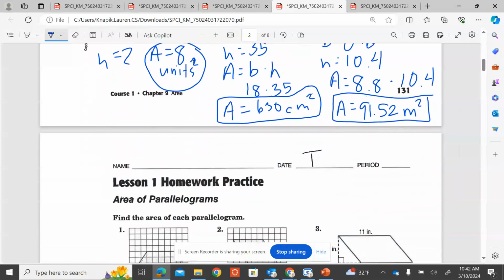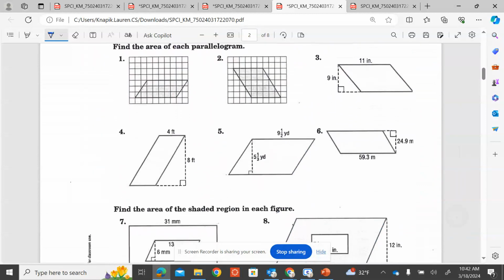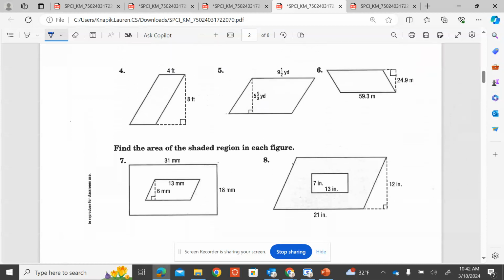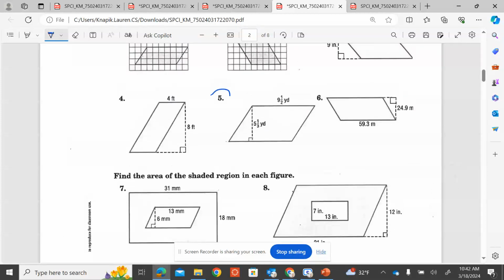During this math intervention block, I want you to finish the rest of this page provided. Number 5, you're going to have to put your mixed numbers into improper fractions to multiply. So real quick, an example of how to do that. If we have 5 1/3, you multiply your denominator and your whole number.